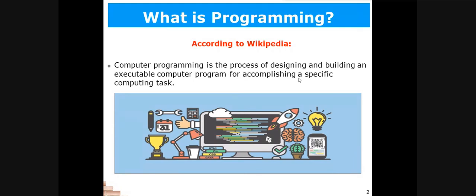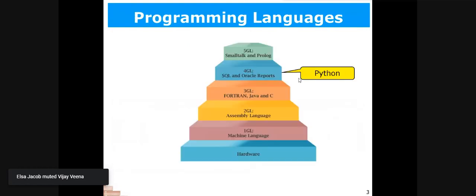Maybe it can be a calculation, or it can be a computation based on certain conditions. So this is a set of instructions that we give to the computer so that it can perform the specified task, whatever we ask it to perform, right? So this is the formal definition of programming.